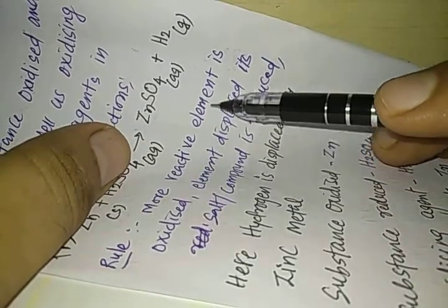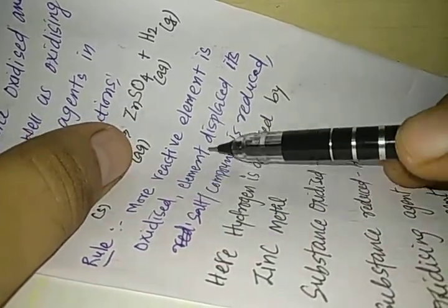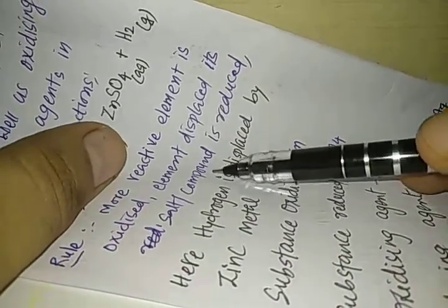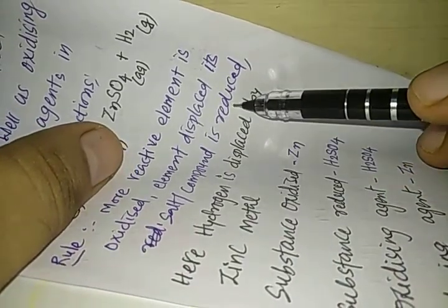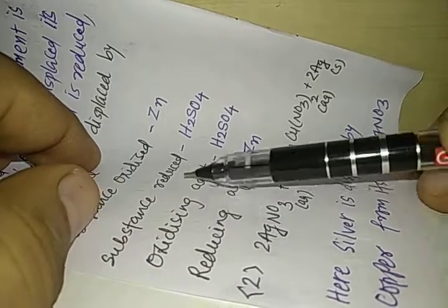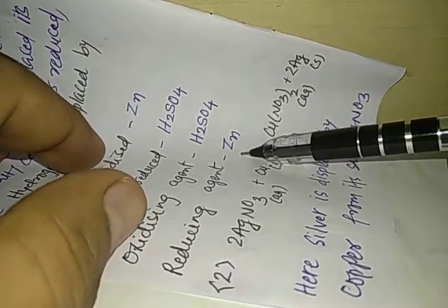Let us study the answer. The rule for the answer is that the more reactive element is oxidized, and the salt or compound from which an element is displaced is reduced. So here hydrogen is displaced by zinc metal. The substance oxidized is zinc, and the substance reduced is sulfuric acid, H2SO4. The oxidizing agent is the same as the substance reduced, so the oxidizing agent is sulfuric acid and your reducing agent is zinc.